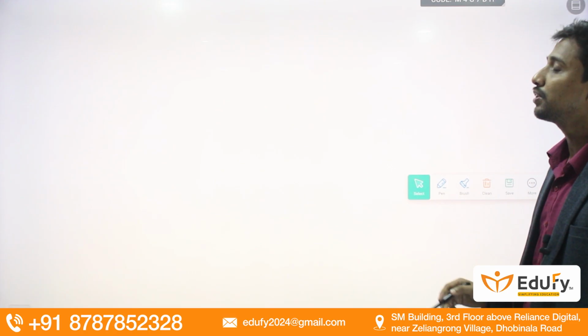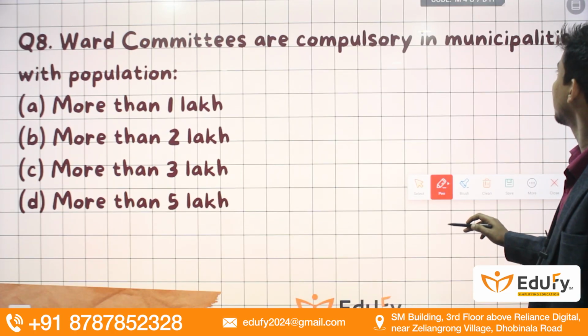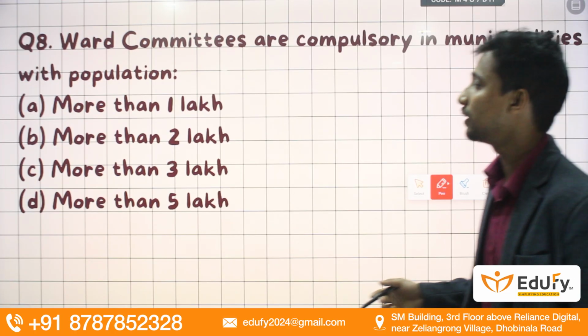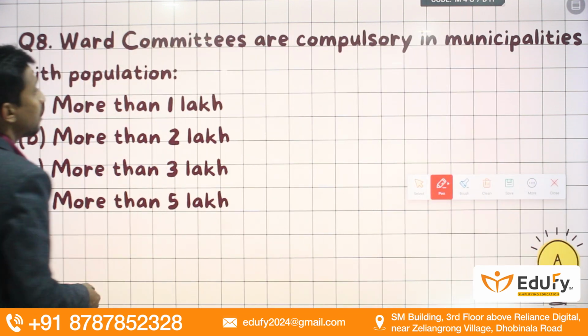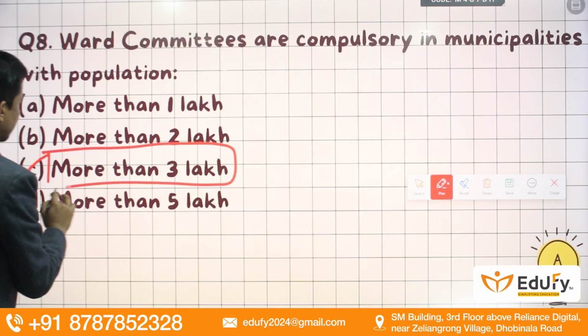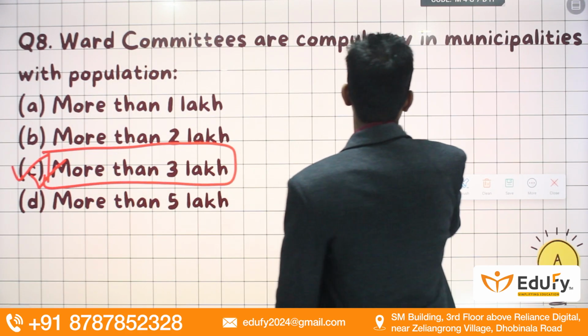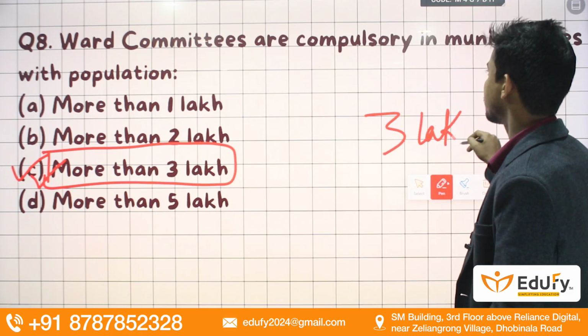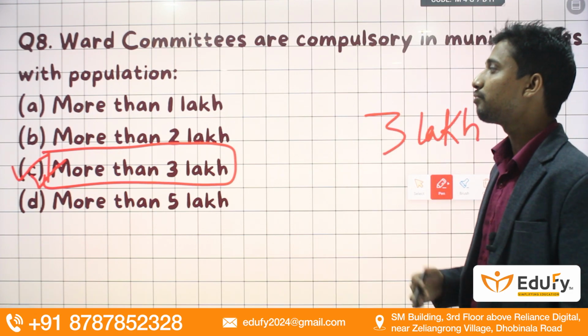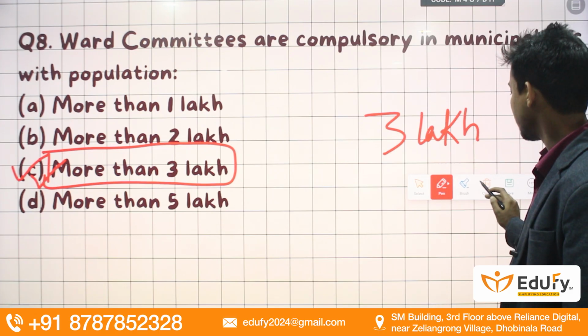Moving towards the next question: ward committees are compulsory in municipalities with population. We all know that ward committees are compulsory in municipalities with population more than 3 lakh. If a particular municipality has a population of more than 3 lakh, it is mandatory to form ward committees. So the correct option will be option C.